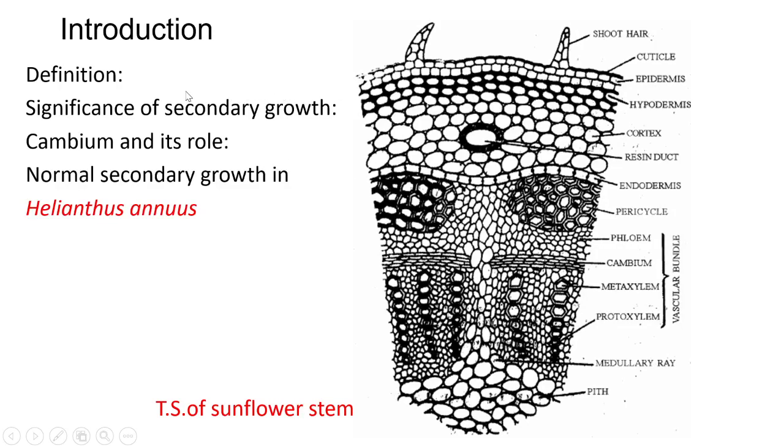Dear students, the growth in the initial stage of the plant is called primary growth. Primary growth of plant body is usually due to activities of apical meristem. After that, the plant body enters into secondary growth, which is responsible for the increase in the girth of the plant body. That's why we can define it as the increase in diameter or girth of the stem and its thickness due to secondary growth. Secondary growth may continue for hundreds of years or even for several thousands of years.